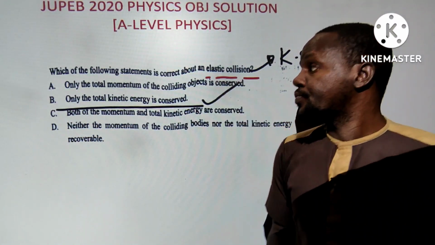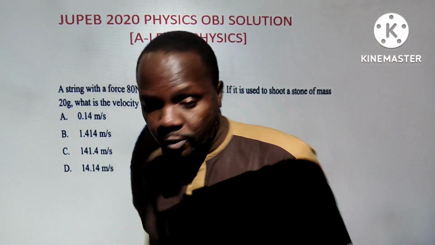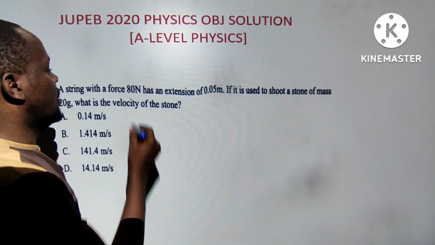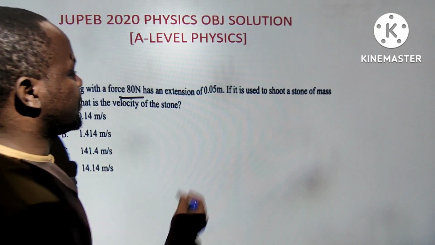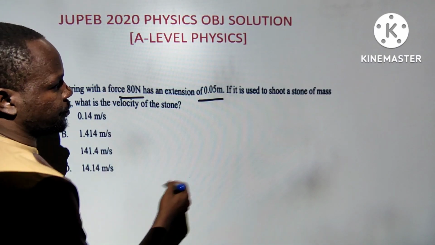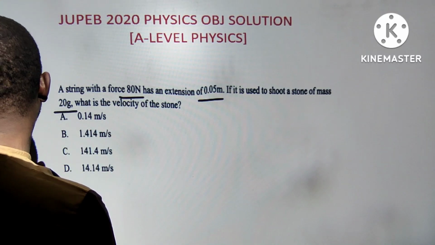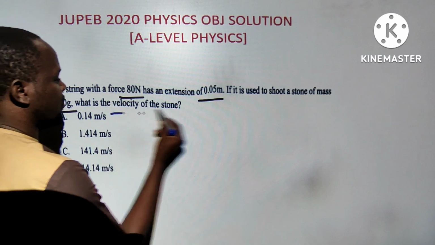Next question, please. The next question says, a string with a force of 80 Newton has an extension of 0.05 meter. If it is used to shoot a stone of mass 20 g, the examiner now asks us what is the velocity of the stone.